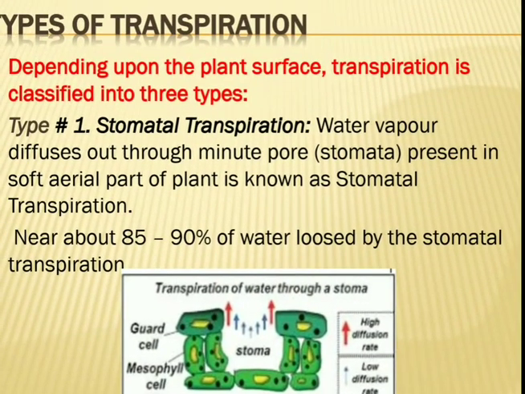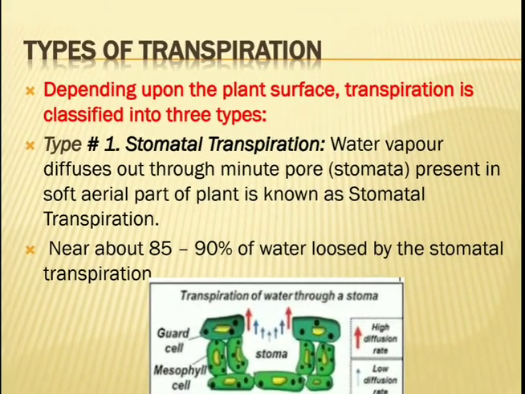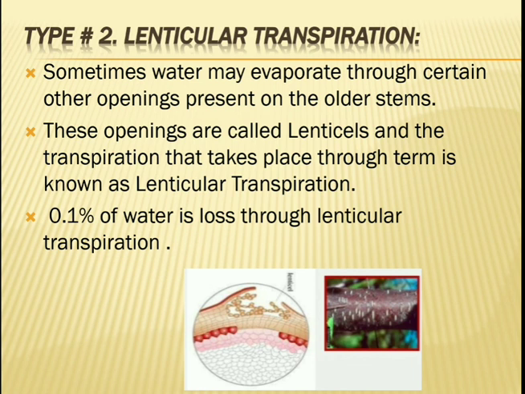Stomata are mostly present on the lower epidermis of the plant, because the upper epidermis is directly exposed to sunlight. To avoid a maximum amount of transpiration, the maximum number of stomata are present on the lower epidermis. But still 85 to 95% of water is lost through stomatal transpiration.